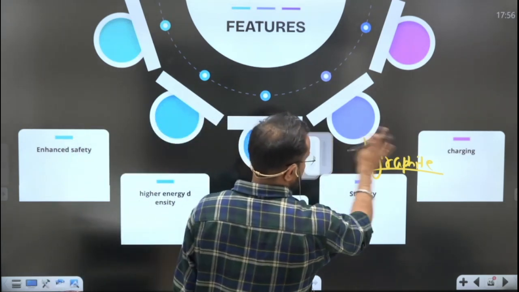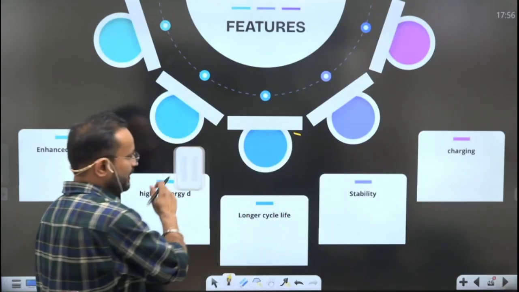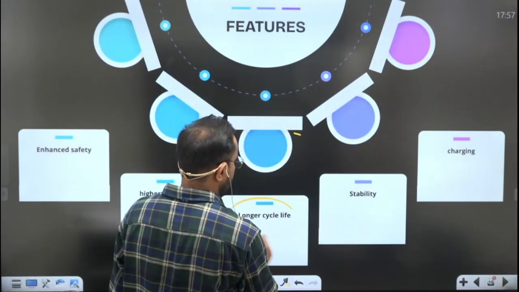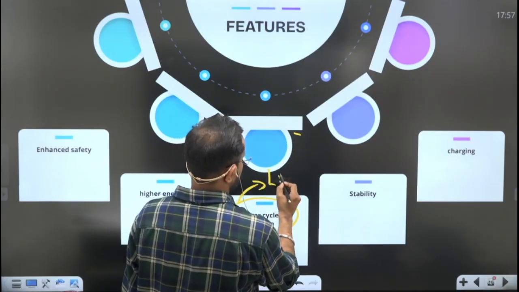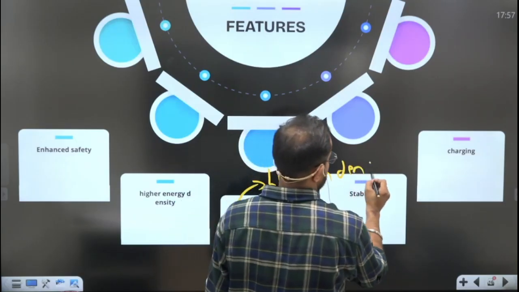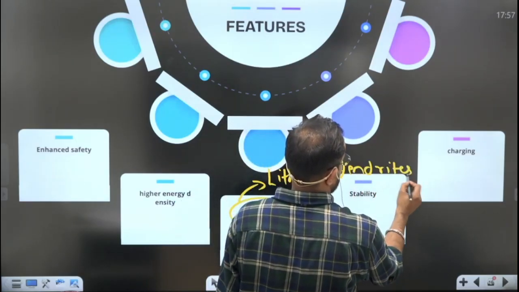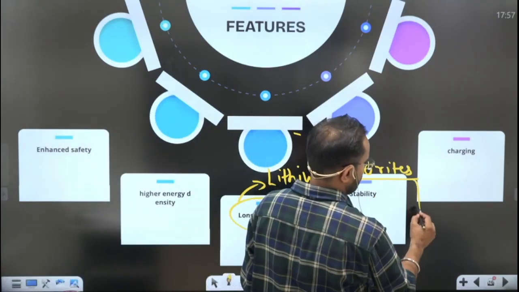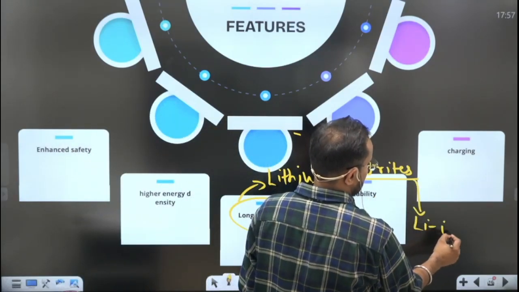Then comes the longer cycle life of the solid state batteries. There is a problem of lithium dendrites in the lithium ion batteries.